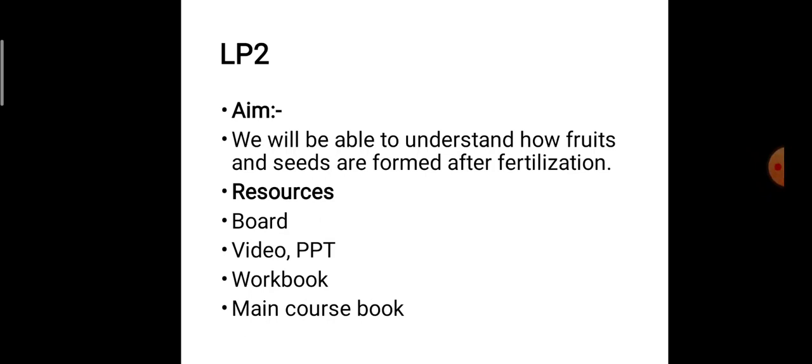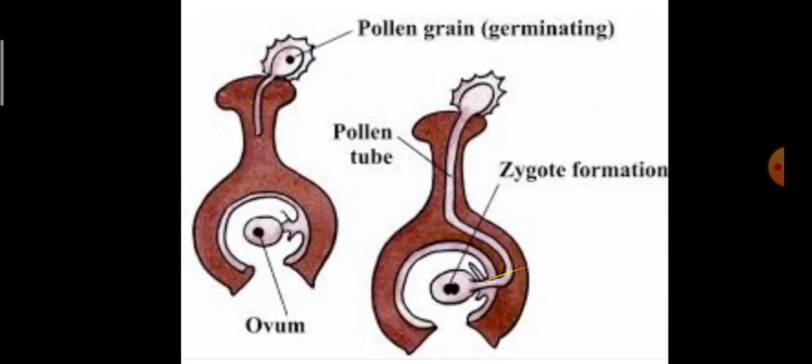Today we are going to start with the second stage of sexual reproduction, that is the process of fertilization, the formation of fruit as well as the seed. So let's begin with our LP2, the process of fertilization.